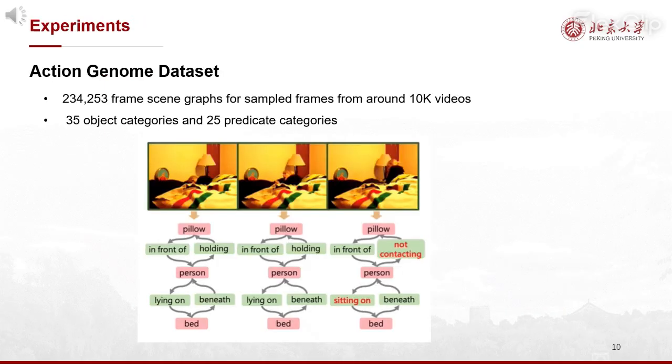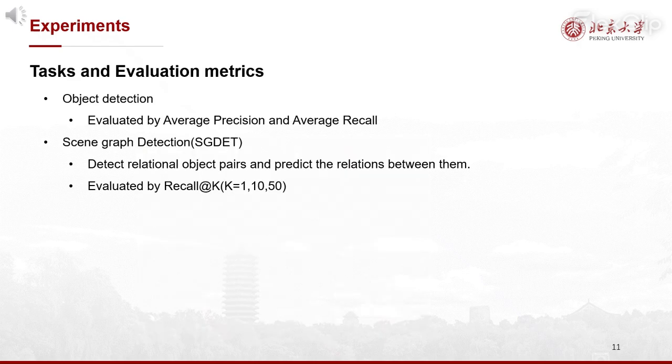Our experiments are conducted on the Action Genome dataset, which contains 234K frame scene graphs sampled from around 10K videos. It encompasses 35 object categories and 25 predicate categories. For task and evaluation, we first evaluate our model for object detection, with average precision and average recall as metrics. Then for dynamic scene graph generation, we evaluate our model on the SGDET task, which aims to detect relational object pairs and predict the relations between them, with recall at K as metric.